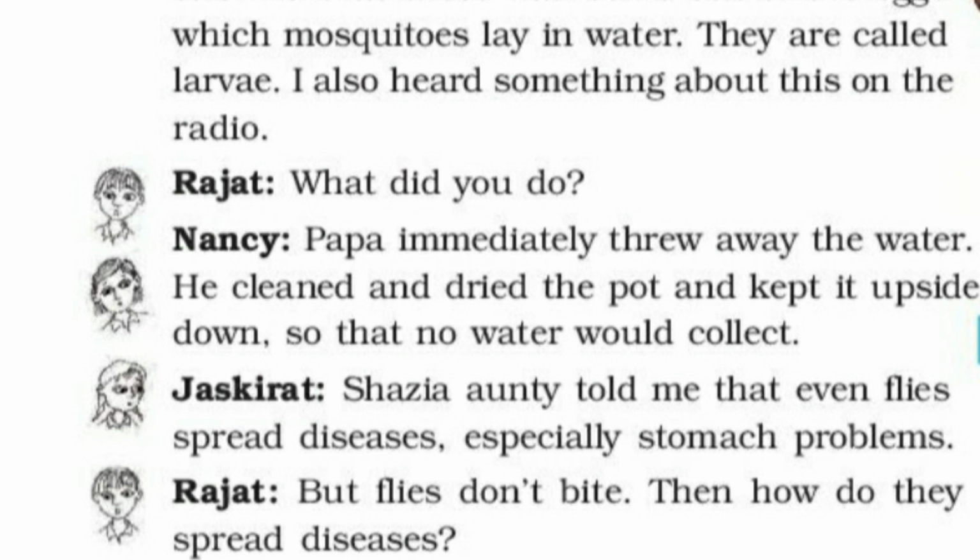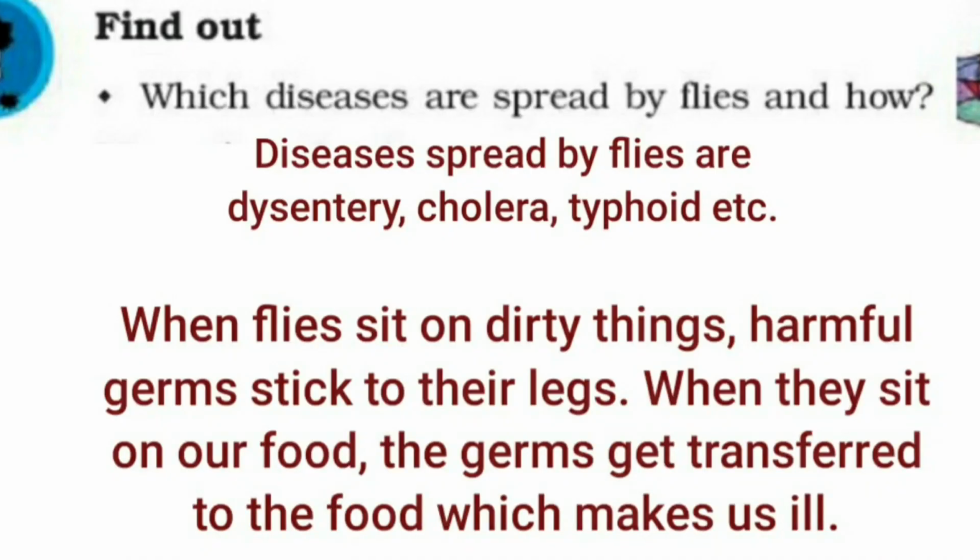Students, do you know about houseflies? The housefly breeds in decaying matter, including human and animal excreta, especially cow dung. It spreads numerous diseases including dysentery, cholera, typhoid, etc. The housefly feeds on all kinds of food. It is particularly attracted to sweet food and rotting meat.